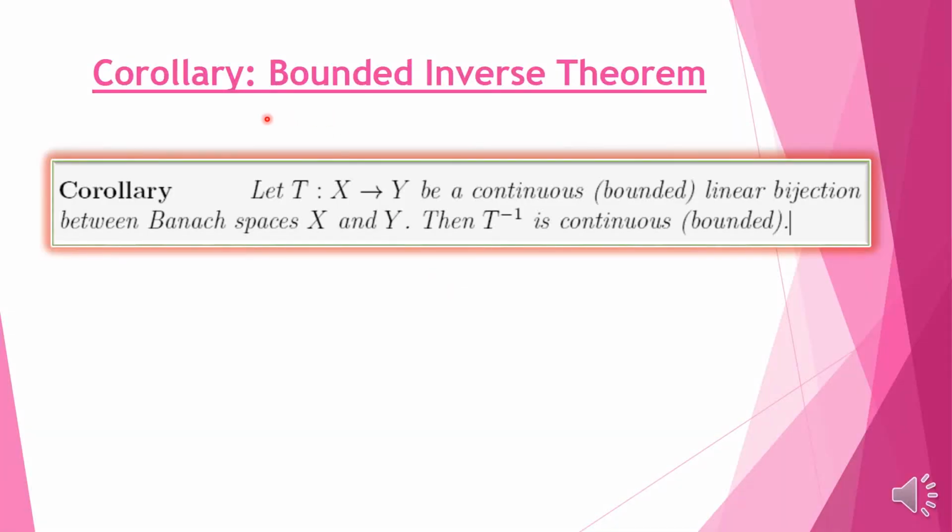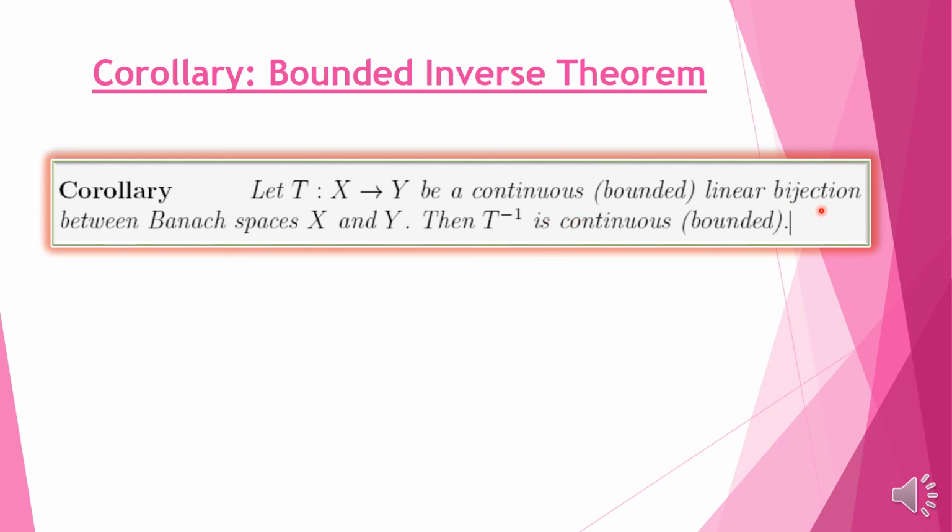Here is a corollary which directly follows from the open mapping theorem. It is known as the bounded inverse theorem. It states that if T is a linear operator from a Banach space X to a Banach space Y, and if it is continuous and bijective, then T inverse is continuous.